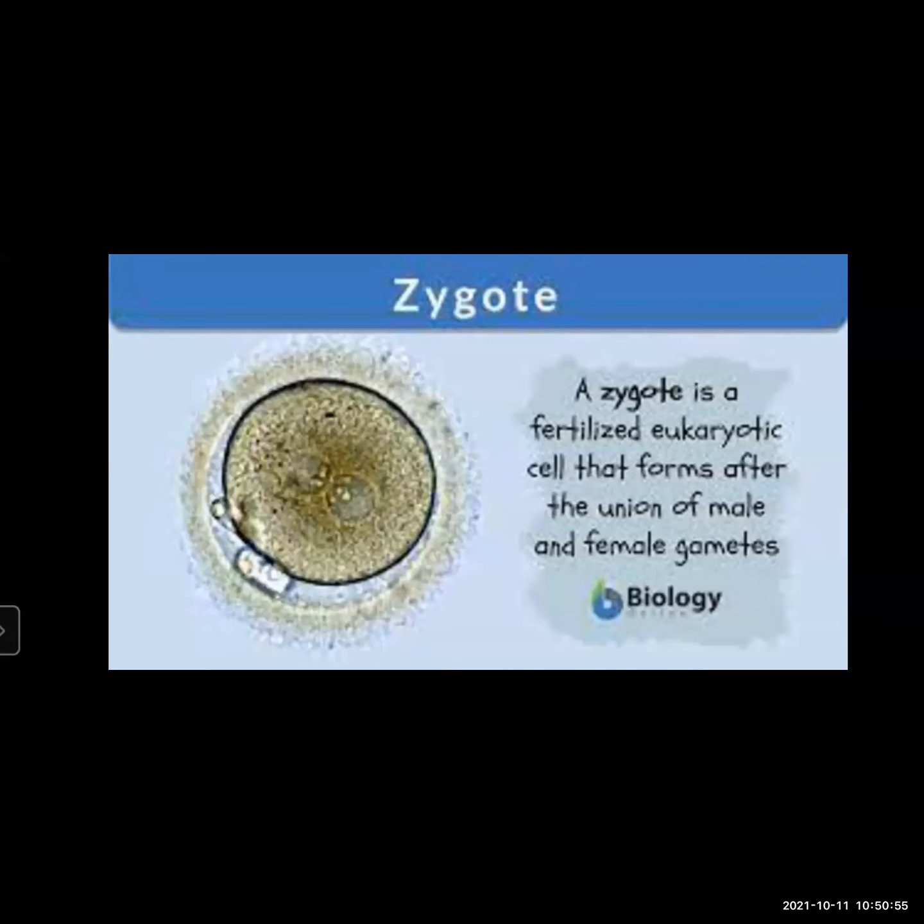What is a zygote? It is a fertilized eukaryotic cell formed after the union of male and female gametes.